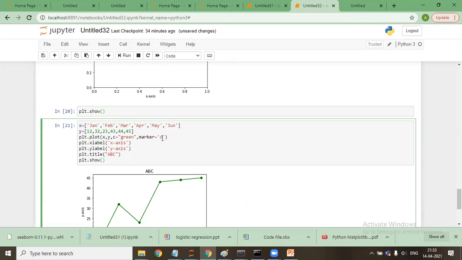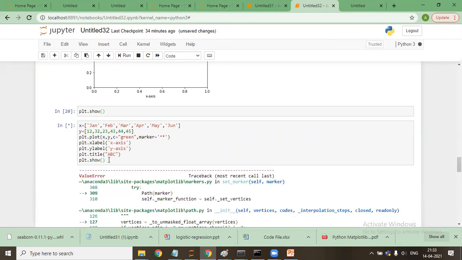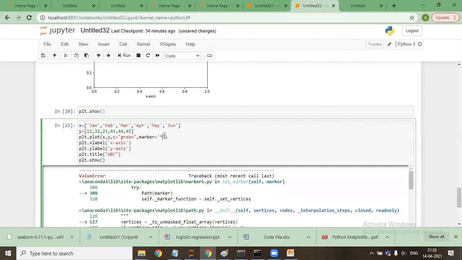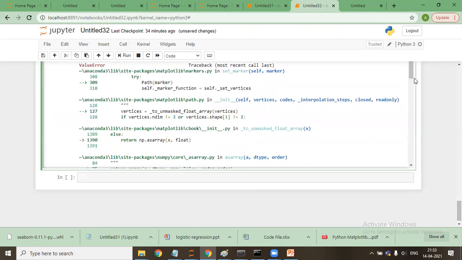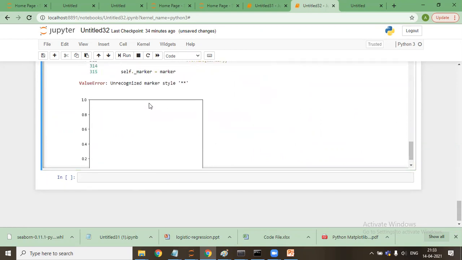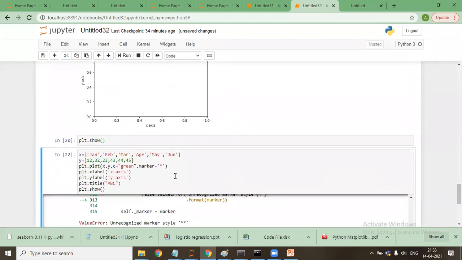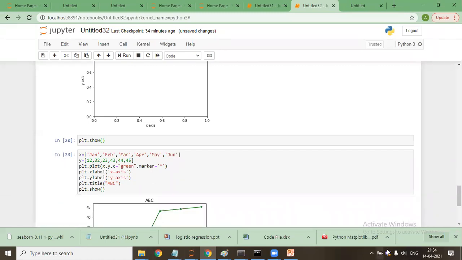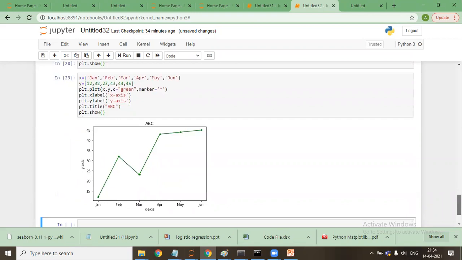Okay, I'll change it to say star star. Sorry, missing a star. Not show double star. See what is the error coming. Unrecognized marker style double star, which means we need to say star, and we'll say it is coming as star only. Okay.